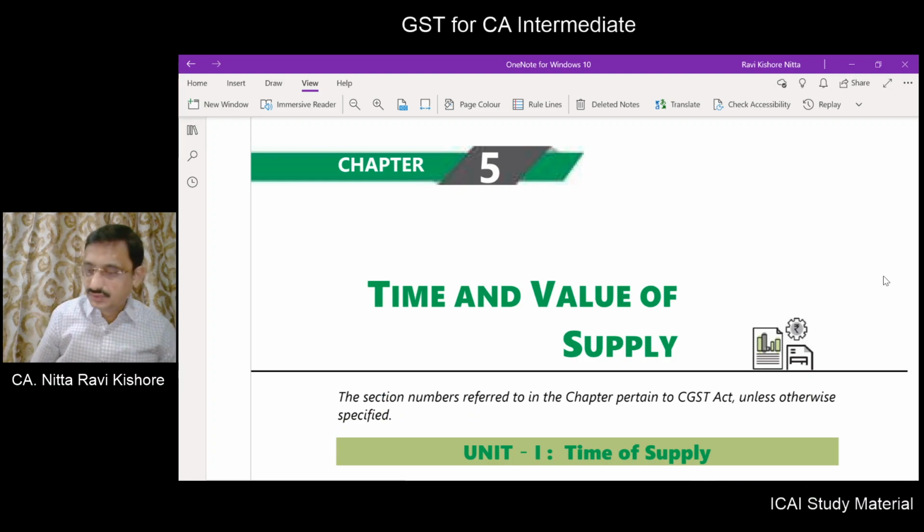Hello and welcome. We are on page number 1 of chapter 5. So, in this session, we are commencing chapter number 5 of the GST ICA study material for the intermediate course. This chapter 5 is divided into two parts or two units. Unit 1 deals with the time of supply and unit 2 deals with the value of supply. First, we will understand what we mean by the time of supply under GST.